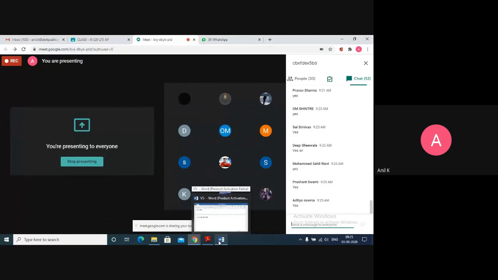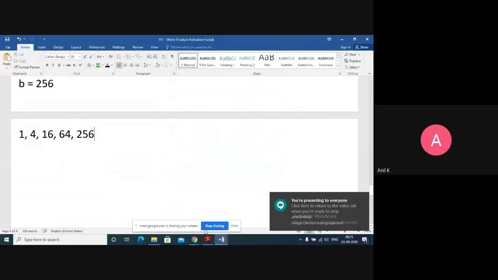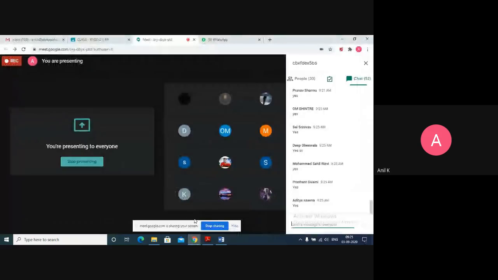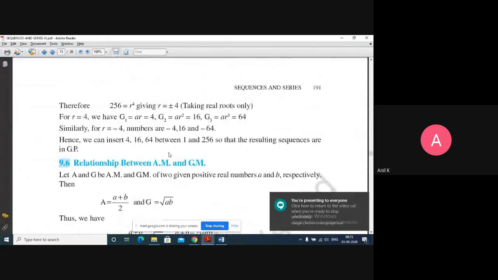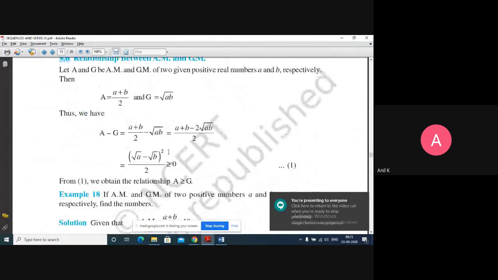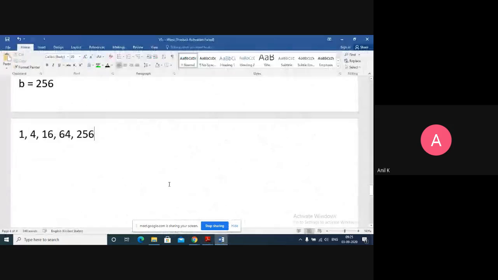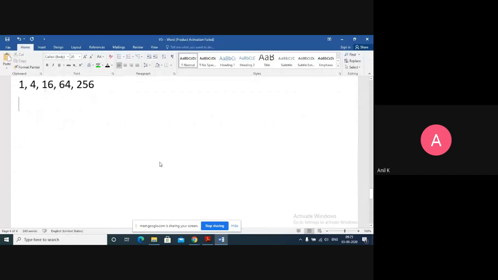So is this clear about arithmetic mean and geometric mean for everyone? Obviously, arithmetic mean is also. Now this is how you insert numbers between using arithmetic mean and geometric mean. Now we are going to derive the relation between AM and GM, arithmetic mean and geometric mean.